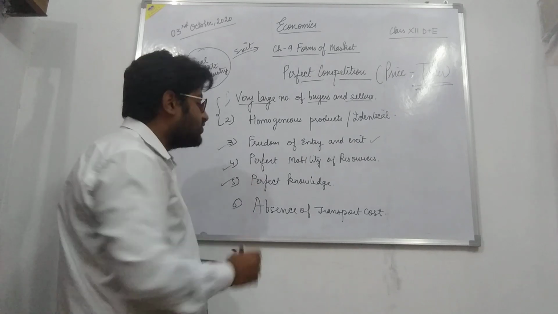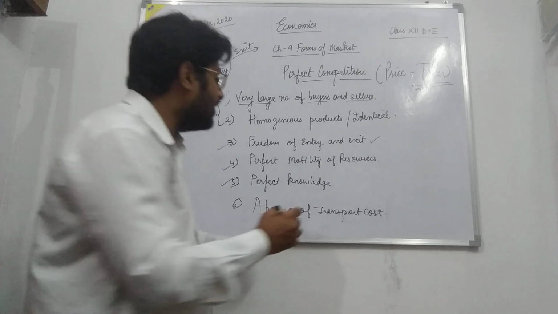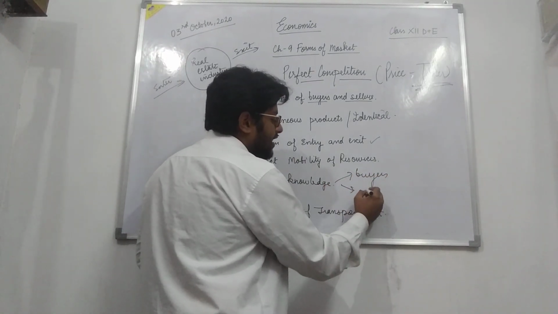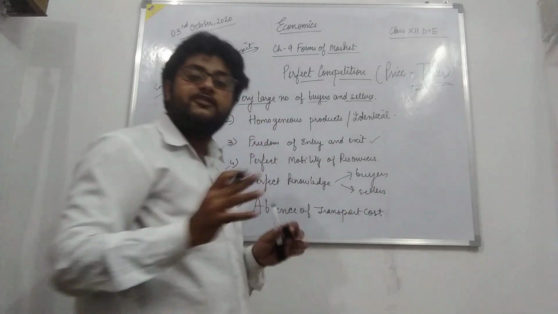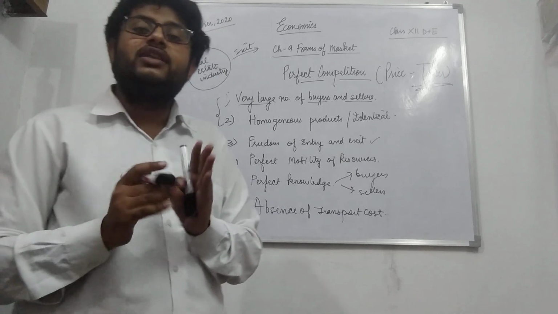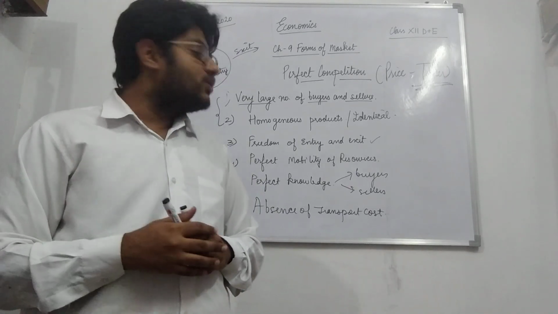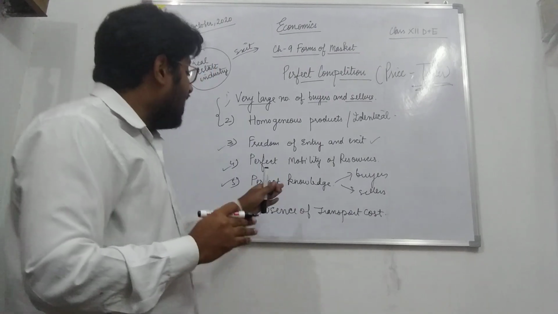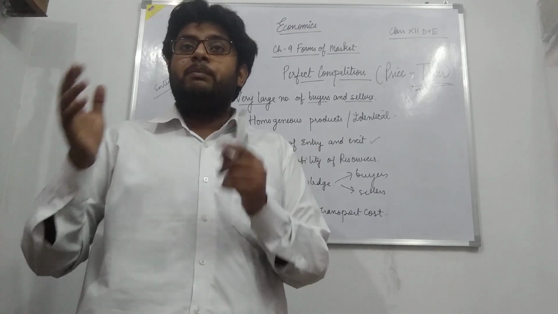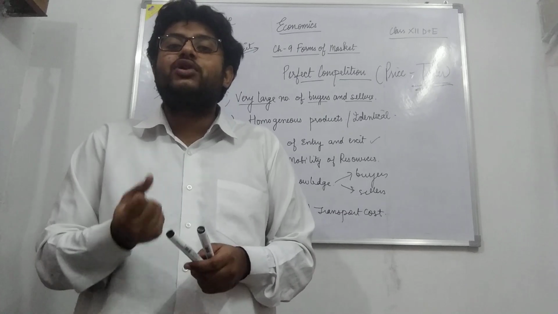Then perfect knowledge. Both buyers and sellers have perfect knowledge regarding the market. The buyer has all the knowledge of what price of the commodity is prevailing in the market, and the seller also has all the knowledge of what resources he should use so that he gets the minimum cost.